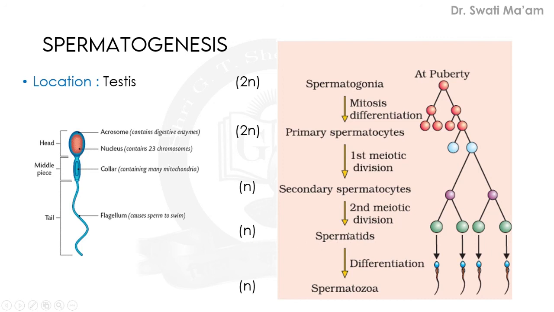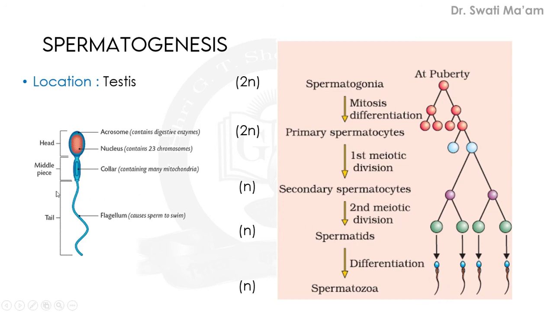Then transformation occurs. Right now we have understood the spermiogenesis will take place. So in this spermiogenesis, the spermatid will be converted into the spermatozoa or sperm, right? Due to differentiation, transformation occurs. So they are changed to such a type of structure. So 4 spermatozoa are formed.